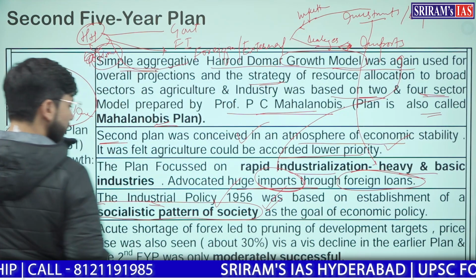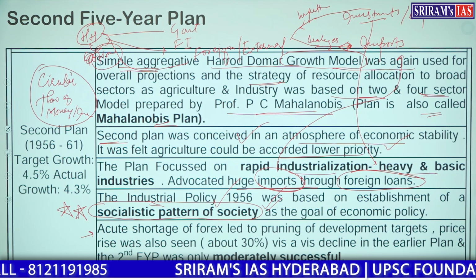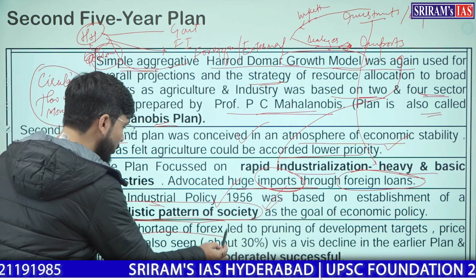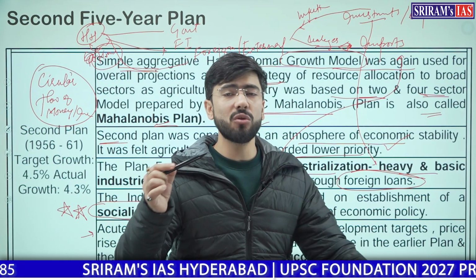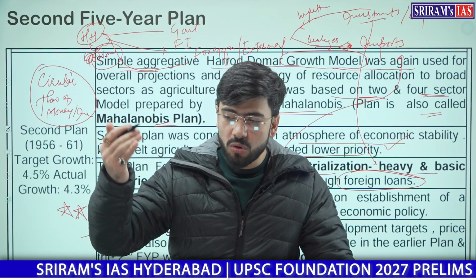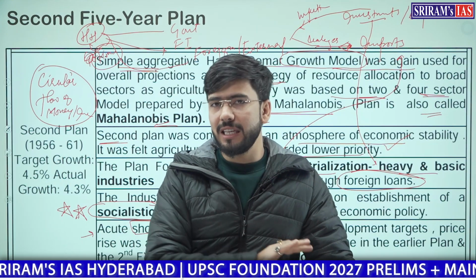This plan came up with acute shortage of forex. Why so? Why did there happen to be an acute shortage of forex? Because we had the policy to import more and more from outside, whether that was heavy industries, food grains or any other thing.